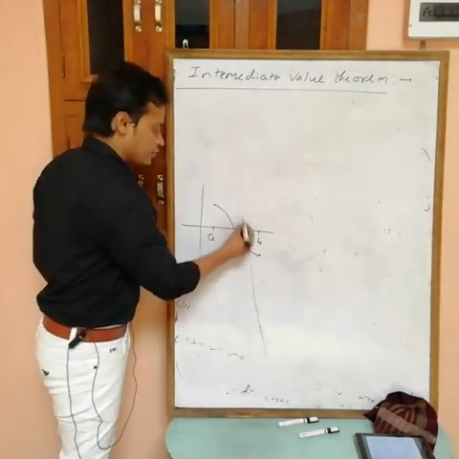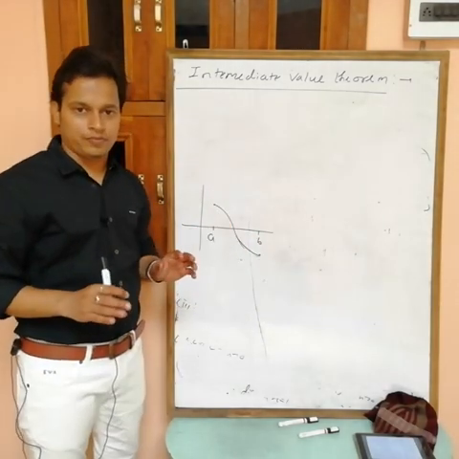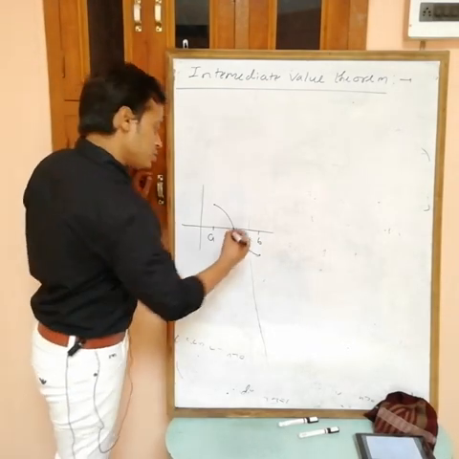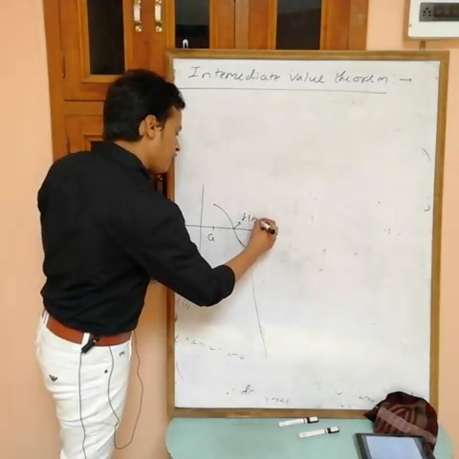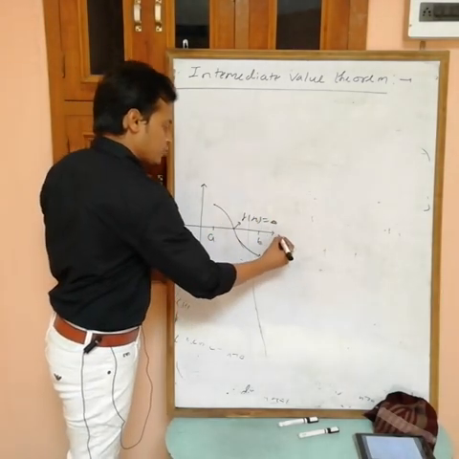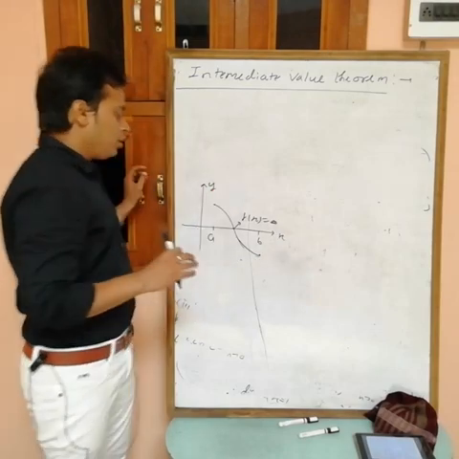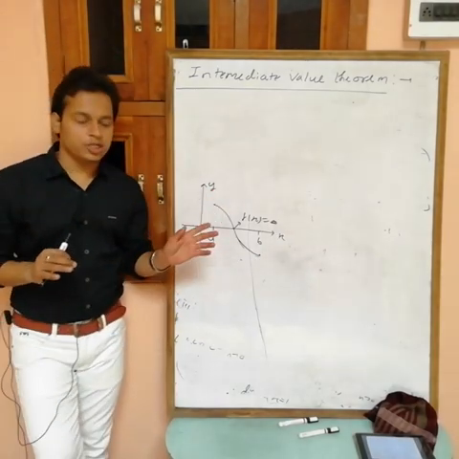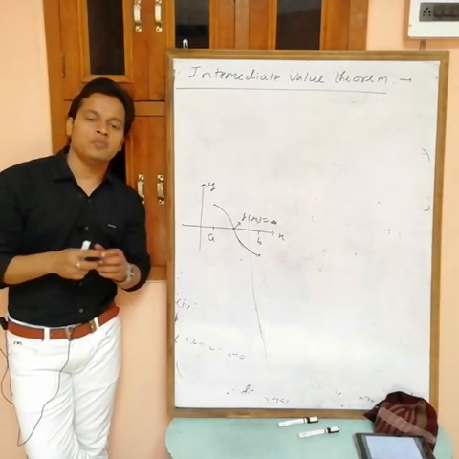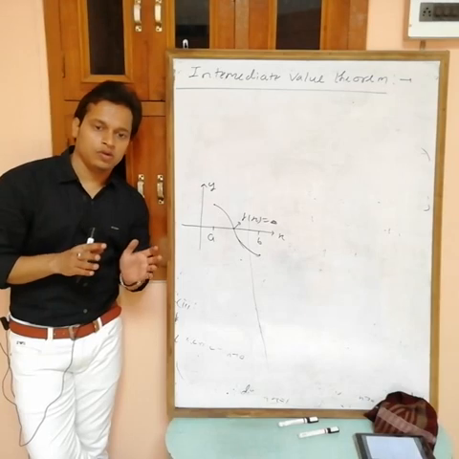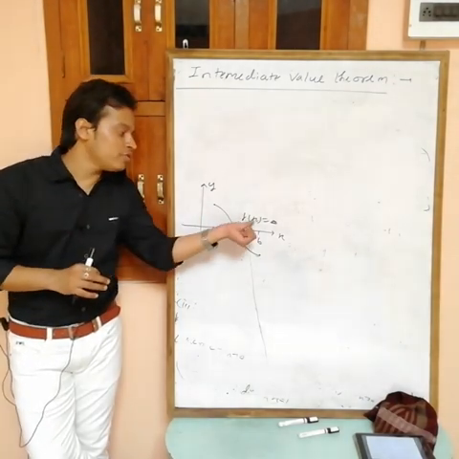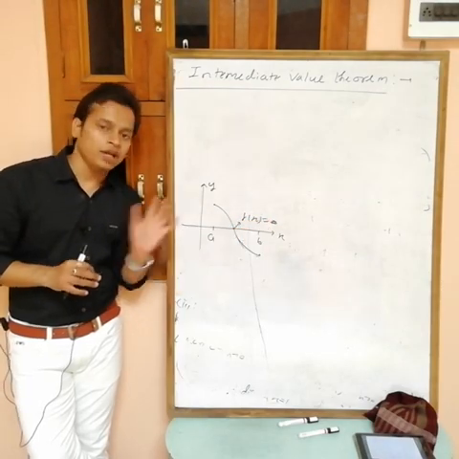At this point f(x) is equal to 0, so this is a root of f(x) equals 0. So what is the intermediate value theorem? First point: if f is a continuous function in the interval a comma b such that f(a) and f(b) have different signs, one positive and the other negative, then we have at least one root of the equation f(x) equals 0 in the interval a comma b.